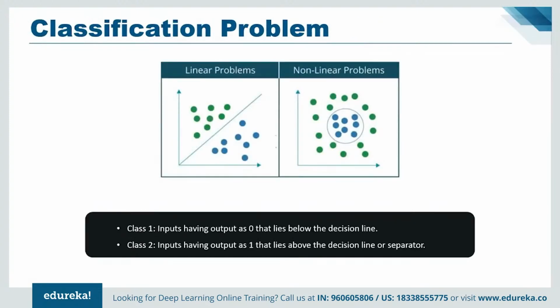Now, one can categorize all kinds of classification problems that can be solved using neural networks into two broad categories. One is linearly separable problems, and the second is non-linearly separable problems. A problem is said to be linearly separable if you can classify the dataset into two categories or classes using a single line, for example, separating cats from dogs. On the contrary, in non-linearly separable problems, the dataset contains multiple classes and requires a non-linear line to separate them into their respective classes.